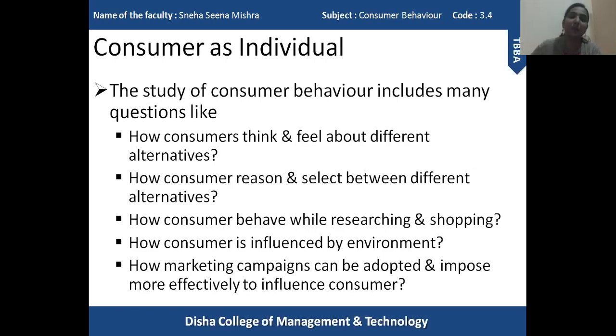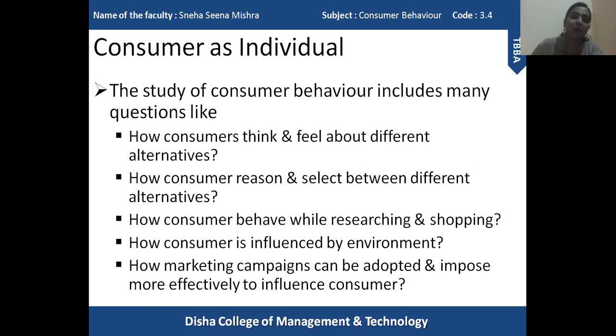So as a consumer, when we want to purchase a product, we want to see what are the various alternatives we have in that particular product. It may be related to various brands, different kinds of brand, different variations of a particular product. So as a consumer, how do we feel and think about different alternatives? Why do we require different alternatives? So this is the first question that is very important in the study of consumer behavior.